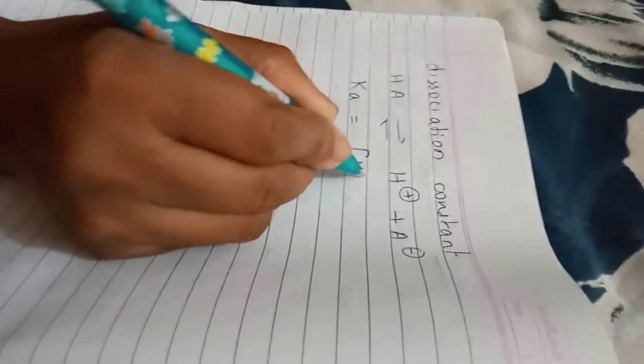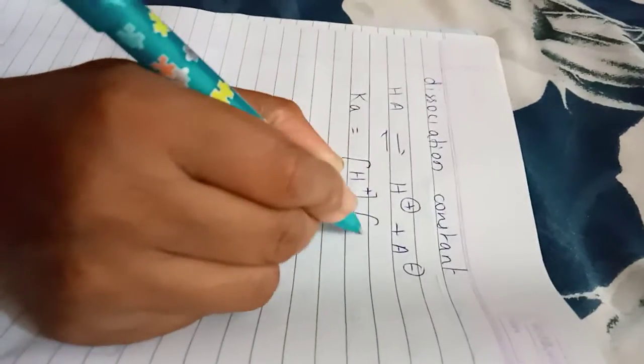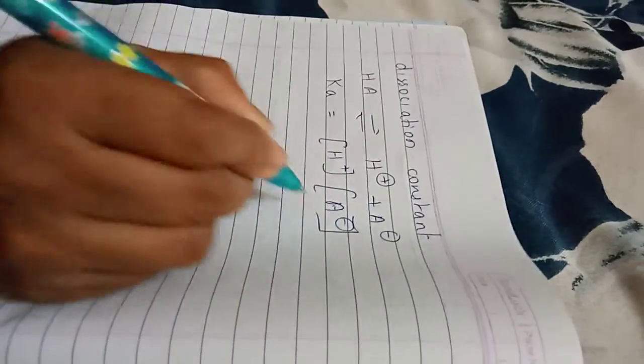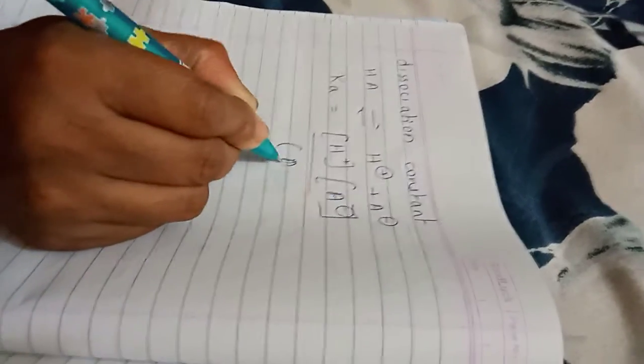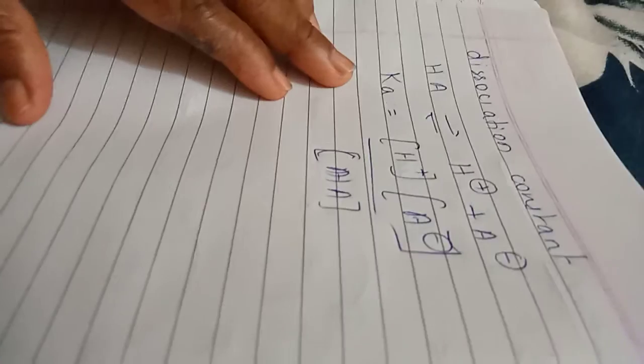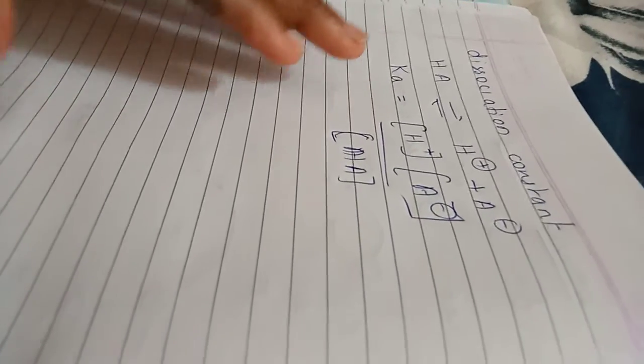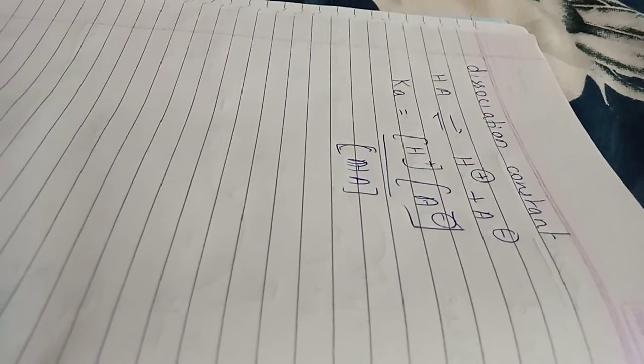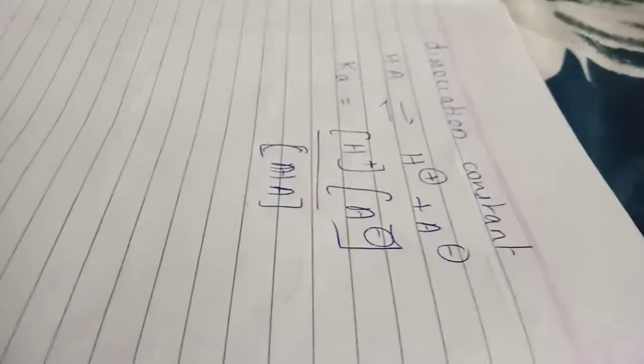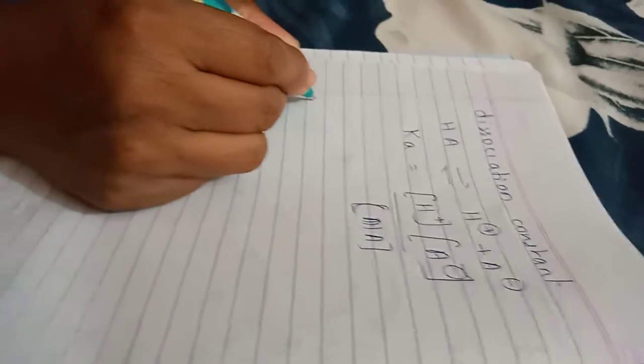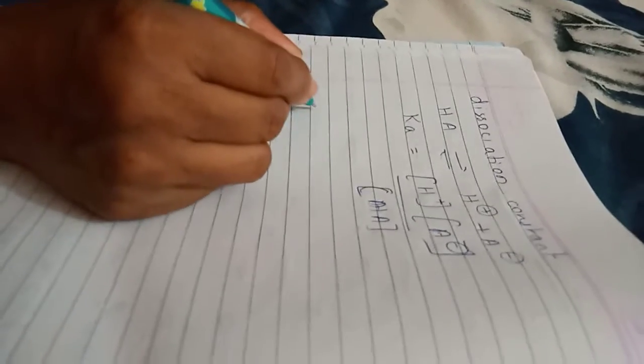It is also called the equilibrium constant, which is the ratio of the concentration of the products to the concentration of the reactant. So K is the equilibrium constant, which is the dissociation constant of the acid. Are you okay? Particularly which acid, students? Weak acid. Dissociation constant of weak acid.